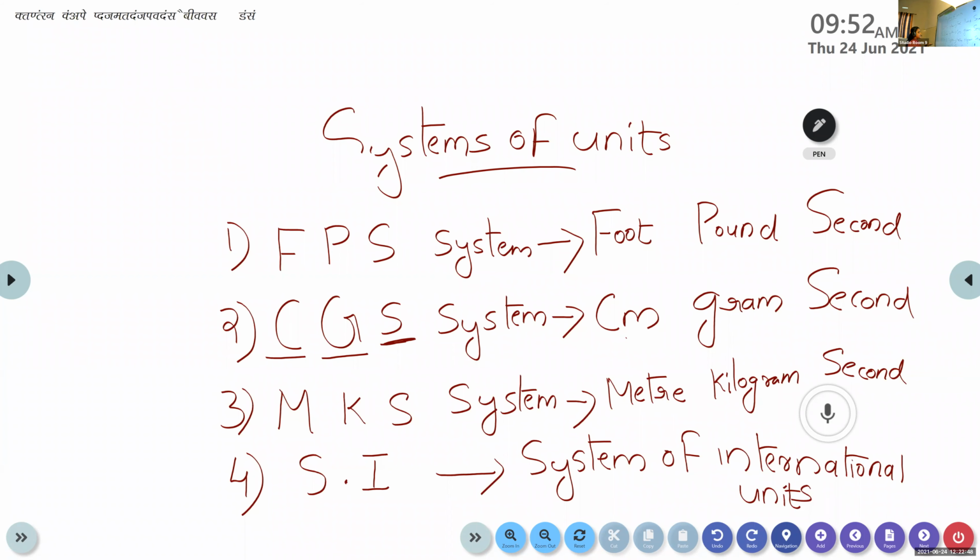Later, the second system was introduced, that is the CGS system, centimeter, gram, second system. After that, another system was introduced here, that is the MKS system, meter, kilogram, and second system. After that, the fourth system of unit that we use or follow nowadays is known as the System of International Unit.